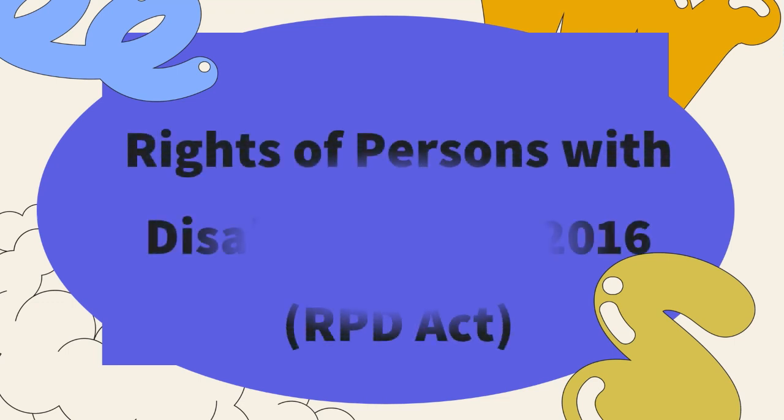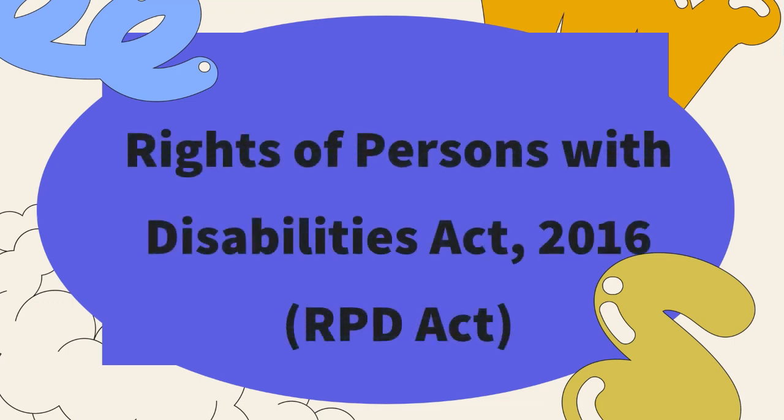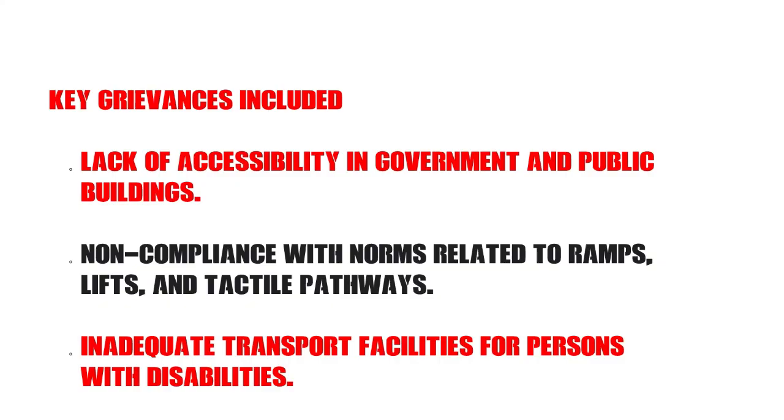There is also a background: the petitioner approached the Supreme Court seeking a direction to ensure barrier-free access in public buildings and the transportation system for persons with disabilities. He argued that despite legal provisions, accessibility remained a significant challenge in India, violating the fundamental rights under Article 14, Article 19 and Article 21 of the Indian Constitution.